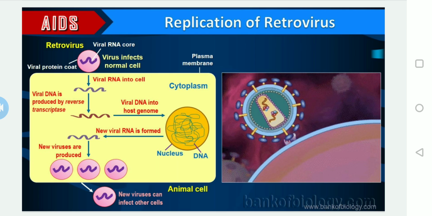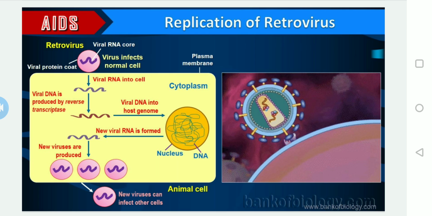The viruses released from the macrophage attack T helper cells directly.